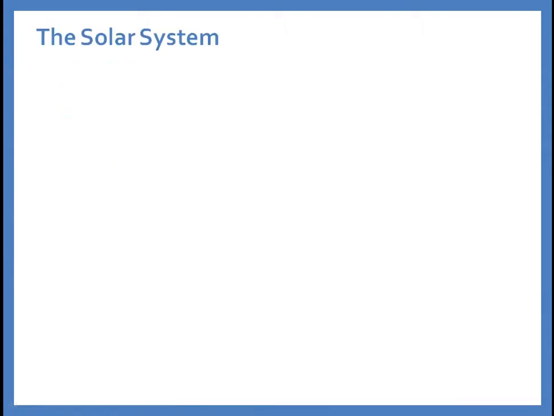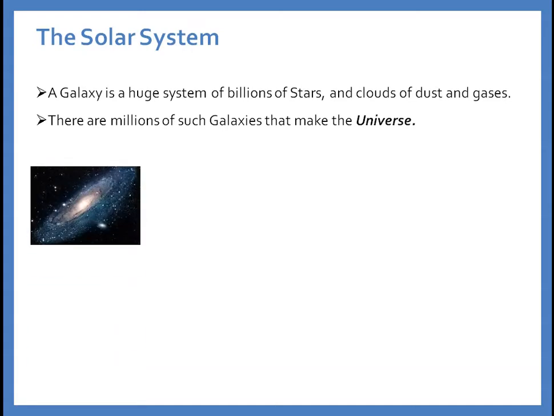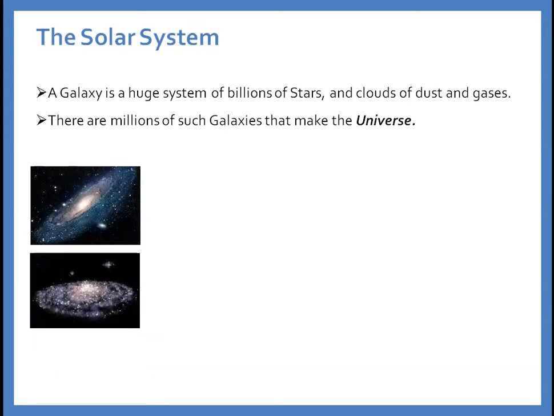Next, a galaxy is a huge system of billions of stars and clouds of dust and gases. There are millions of such galaxies that make up the universe. That's the ending of our chapter.